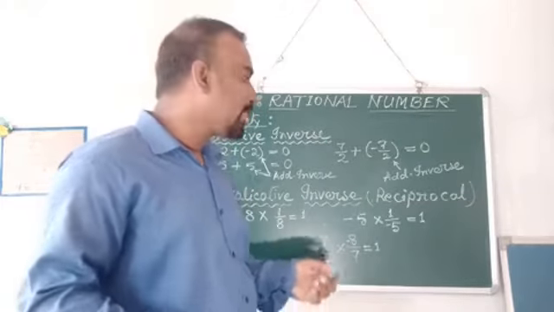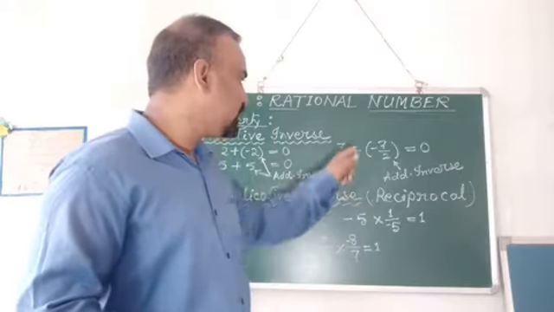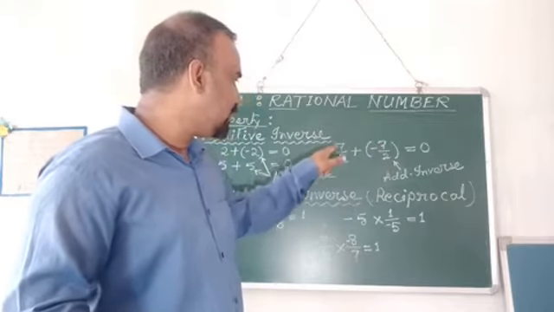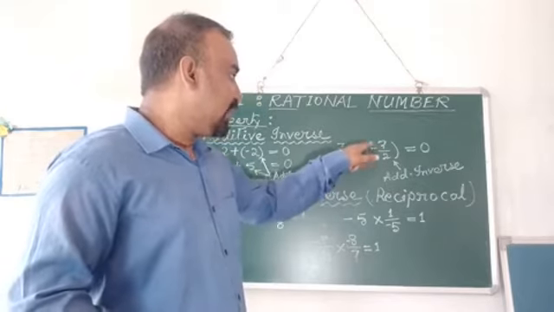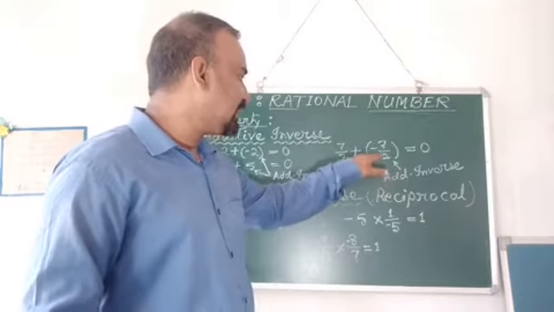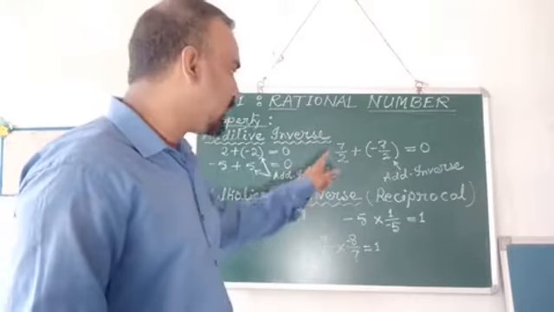Very simple. Just opposite. If you have a plus number, just make it negative. Plus 7 by 2, you will add minus 7 by 2. So when you add 7 by 2 with minus 7 by 2, the result will become 0. Therefore, we can say that minus 7 by 2 is an additive inverse. Okay. So this is it.